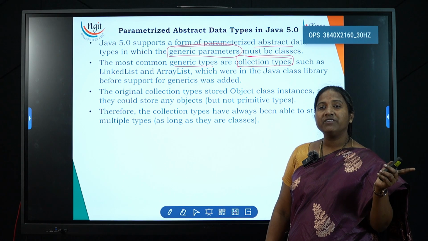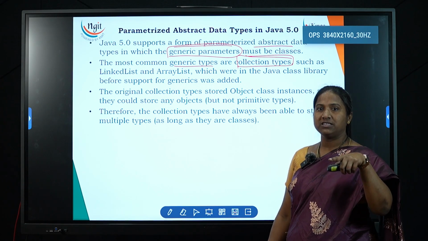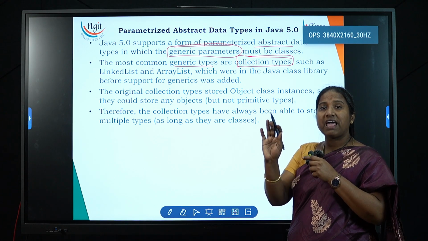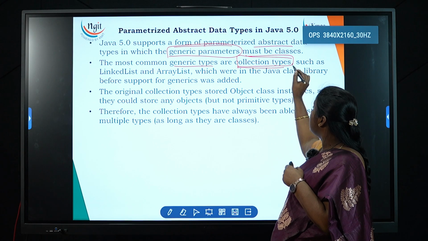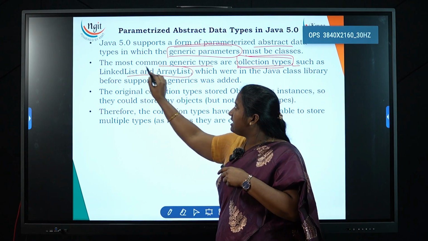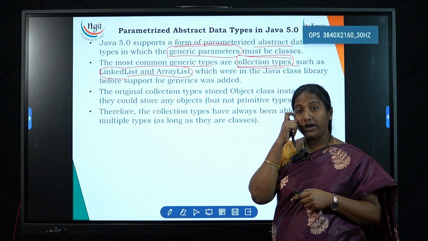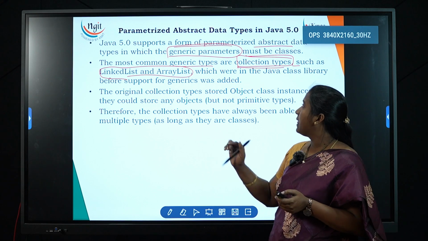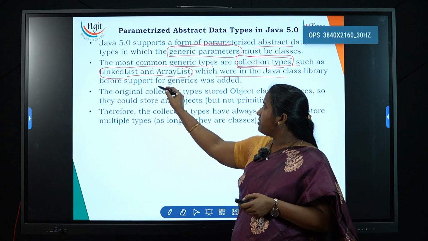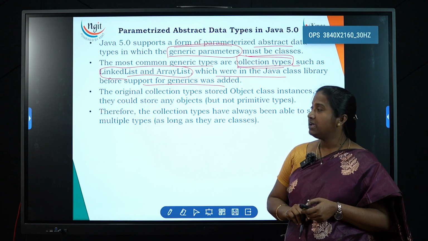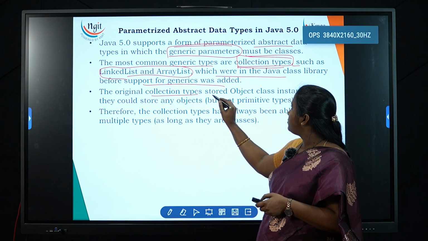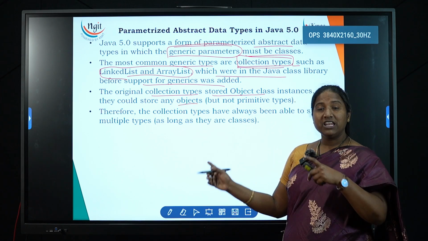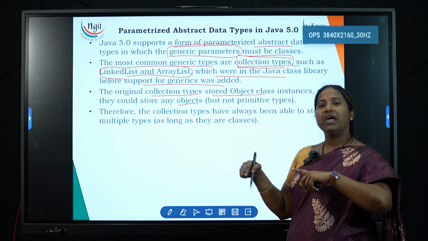There in Ada we have taken a generic package. Here we have taken generic classes. Class types, collection types, such as linked list and array list. We'll use these two things to eliminate the problems of scalar data types, which were in the Java class library before support for generics was added. Now, the original collection type stored object class instances. They could store any object. Now, this is what we overcame with any kind of object.